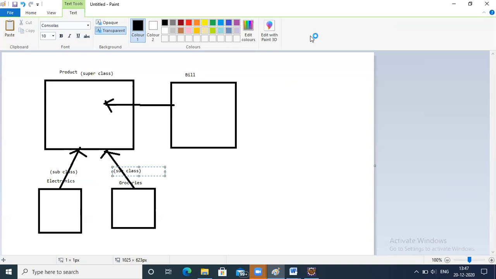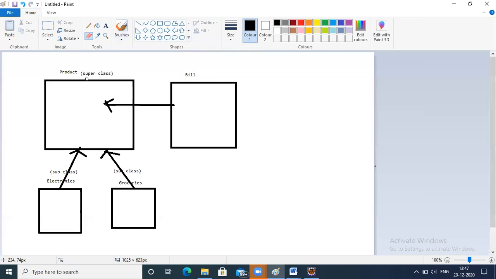So in this system, you have four classes: one is the product class, the other one is the bill class. And of course this is not inheritance, it is composition.